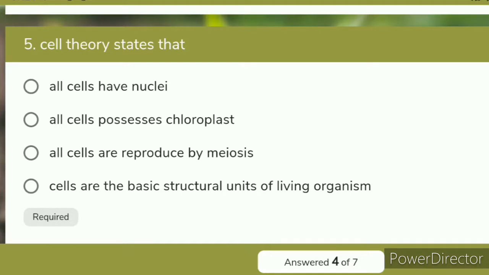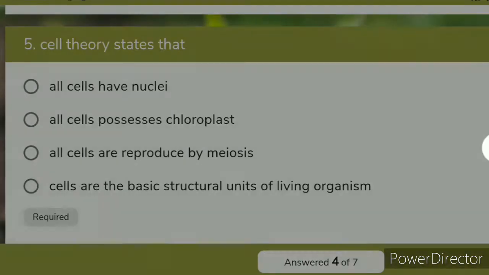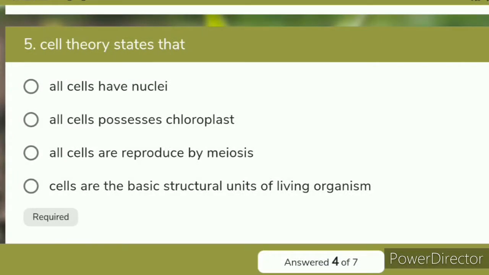Actually, all cells have nuclei, this is not right. Some cells are without nuclei, for example prokaryotic cells do not have nuclei, so this is the wrong statement and it is not explained in the cell theory. All cells possess chloroplasts, this is also wrong. In animal cells chloroplasts are absent, and this is not explained in the cell theory.